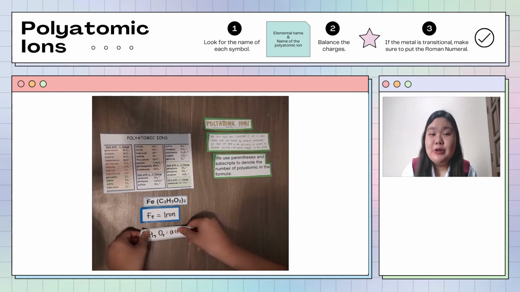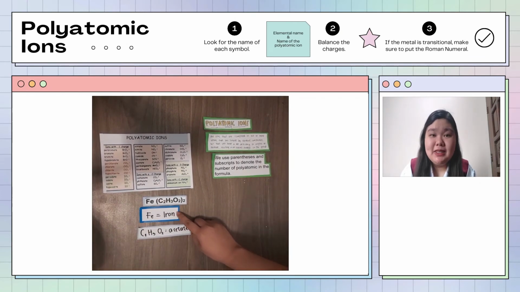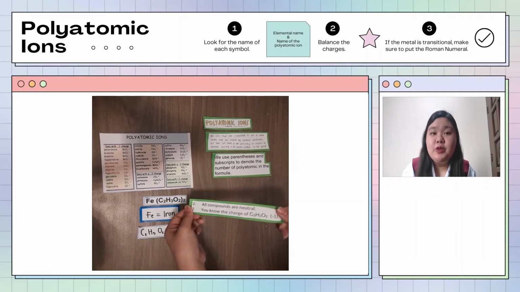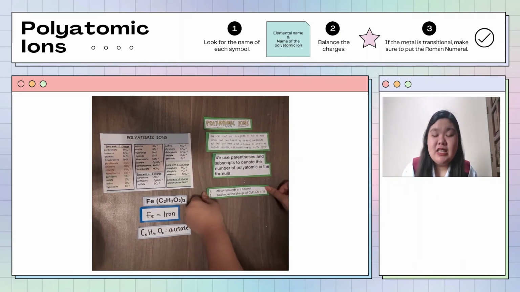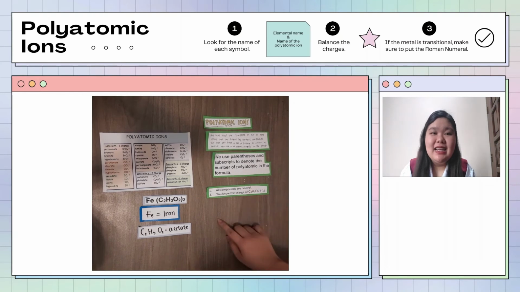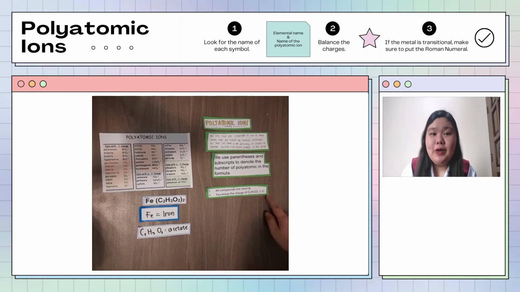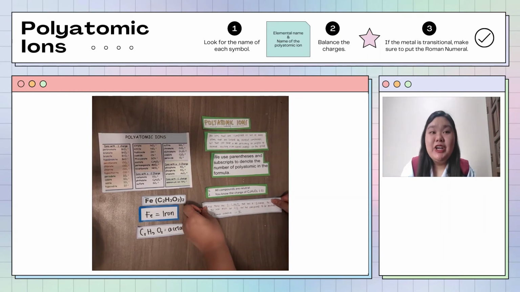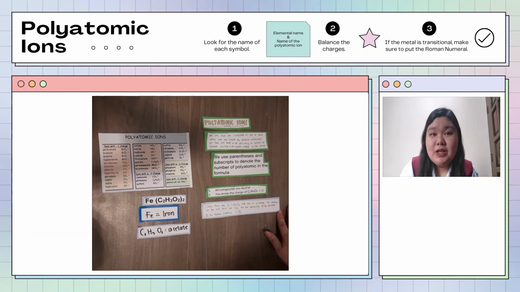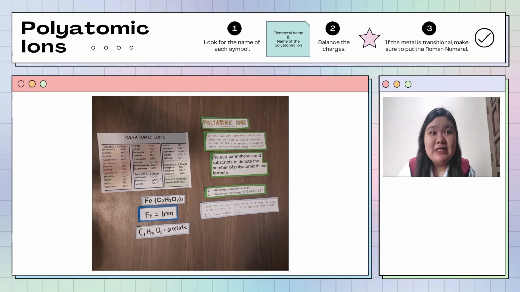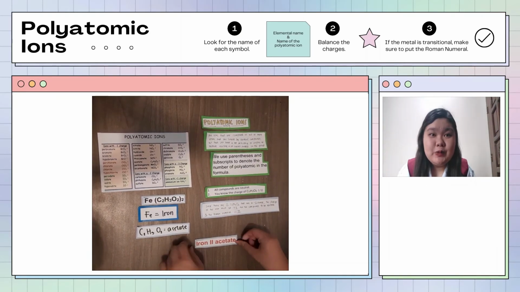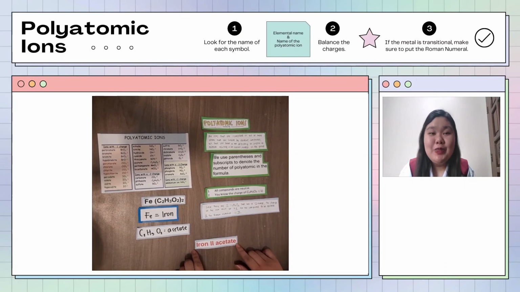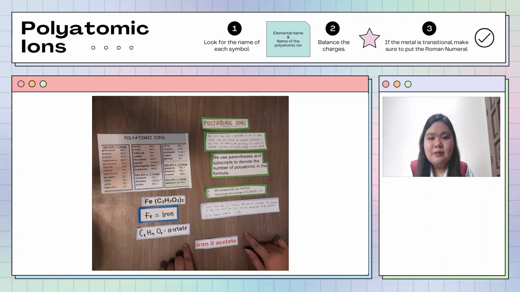We will put a Roman numeral since iron is a transition metal. We can get the Roman numeral by finding the charge of the iron by knowing two important things. First, all compounds are neutral. Second, you know the charge of C2H3O2, which is a -1 charge. Since there are 2 acetates that have a -1 charge, the charge of the iron must be +2 for the compound to be neutral. Therefore, the Roman numeral is 2. So the answer will be iron(II) acetate.